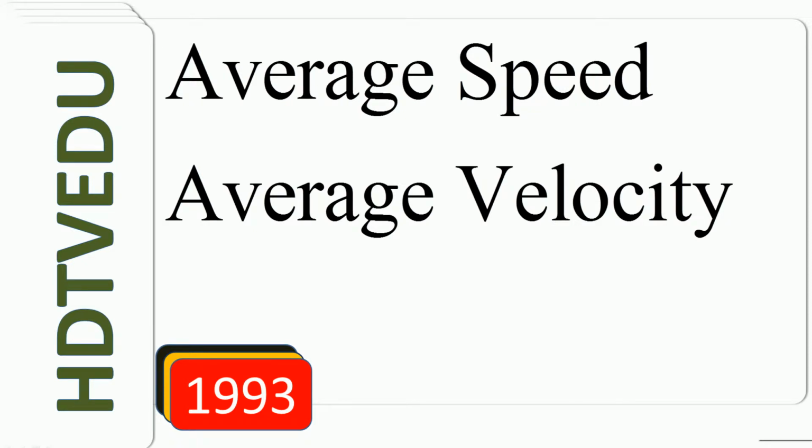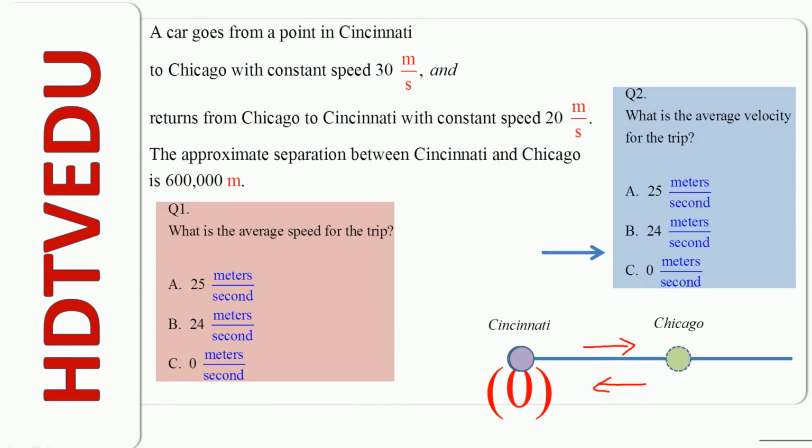Average speed, average velocity. A car goes from a point in Cincinnati to Chicago with constant speed 30 meters per second and returns from Chicago to Cincinnati with constant speed 20 meters per second. The approximate separation between Cincinnati and Chicago is 600,000 meters. What is the average speed for the trip?